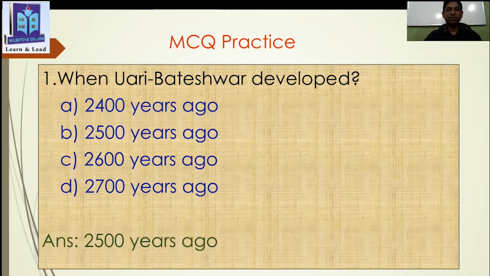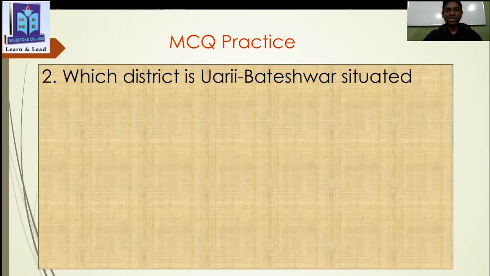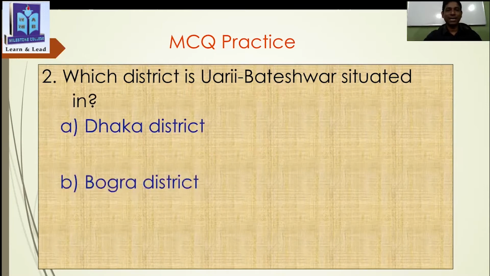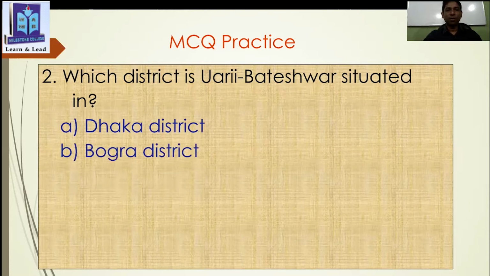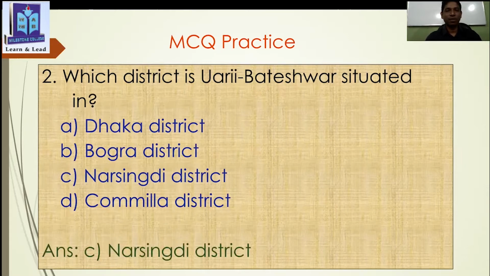Excellent. The answer is 2500 years ago. Very good. So students, get ready for the second question. Which district is Wari Bateshwar situated in? First point, Dhaka district, Bogura district, Narsingdi district, Cumilla district. Can you guess which one will be the answer? Yes, excellent. Narsingdi district here. The answer you can see.